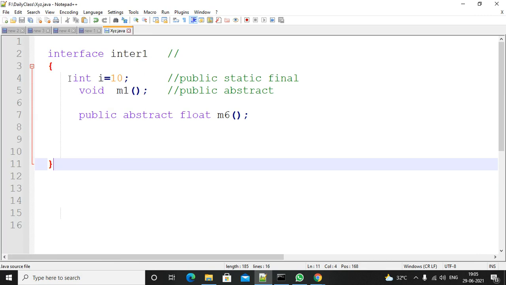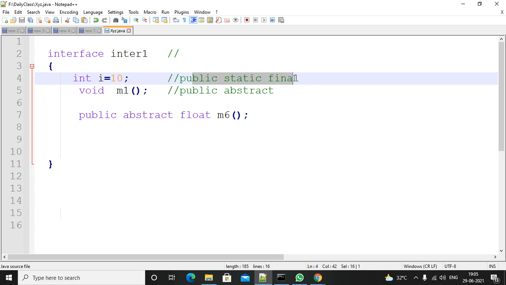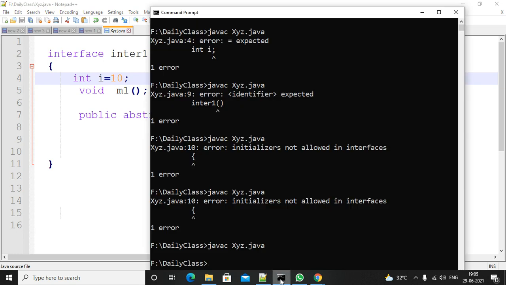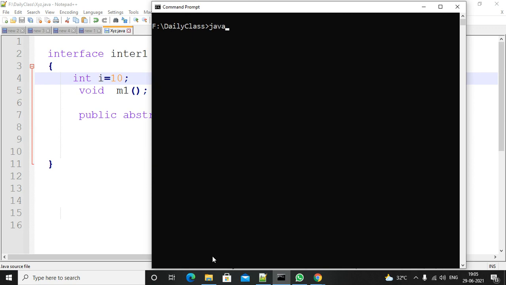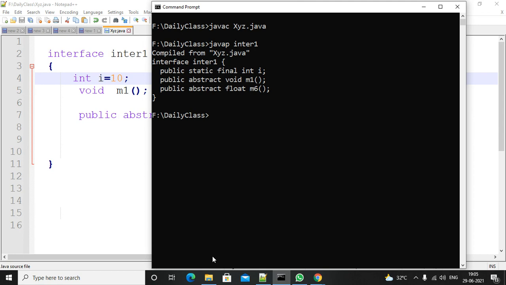Now, if you don't write it, by default this is public static final. So can you check from here? I think it will show only methods and constructors, it won't show the variables. What is your class name? xyz.java. Apply javap on Int1. Yeah, it is showing the variables also. Sorry. So this is the variable.